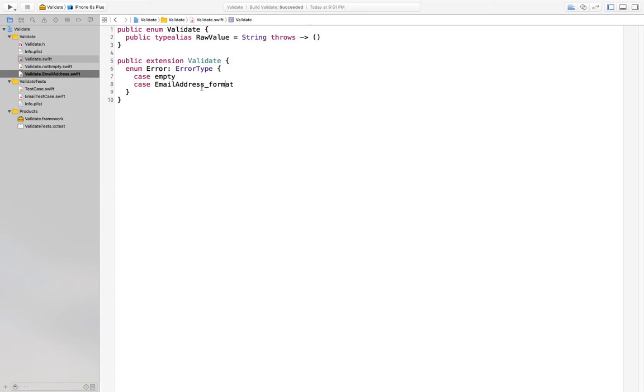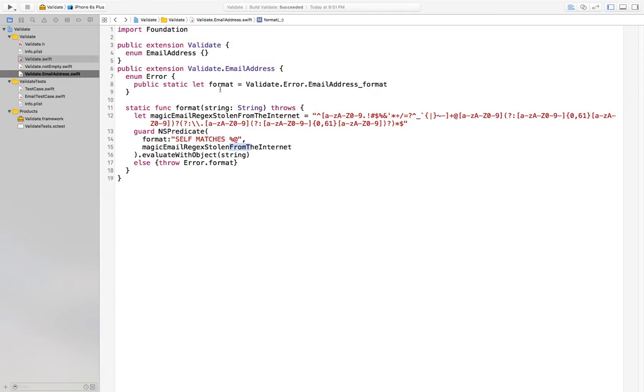So I'm imagining that this would be a dot. I often emulate the dot with an underscore. Then I can still have it look like I want, but it needs to effectively alias a validate error as opposed to a validate email address error. So there is no real format error, but it looks exactly the same as it would when we can do what I want to do in the future.